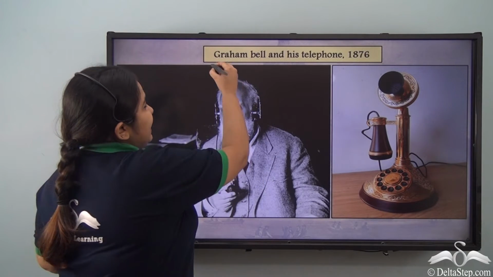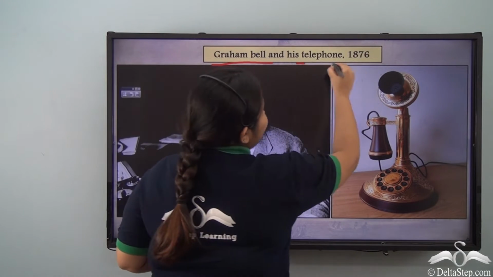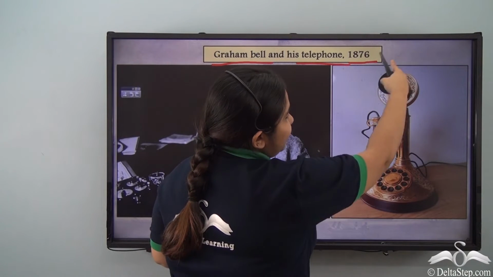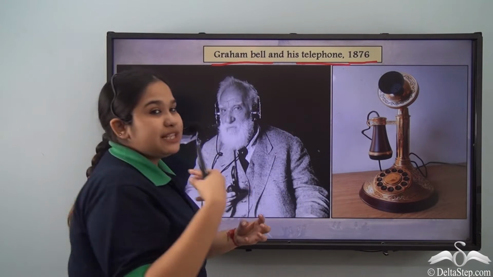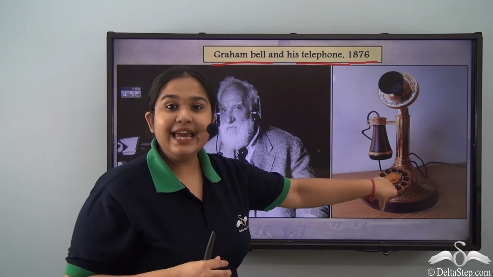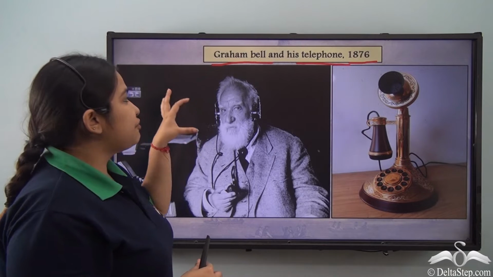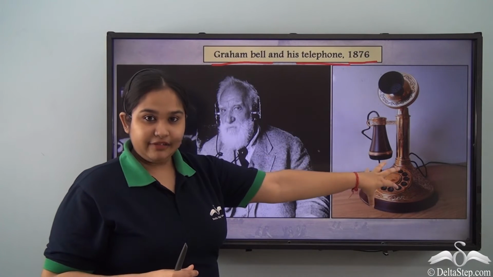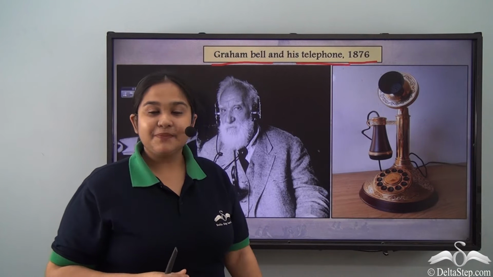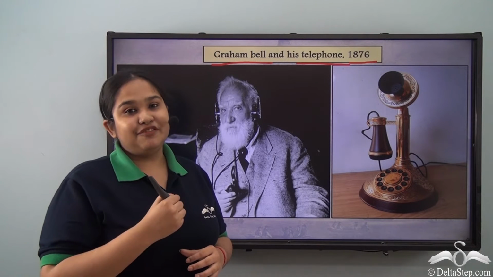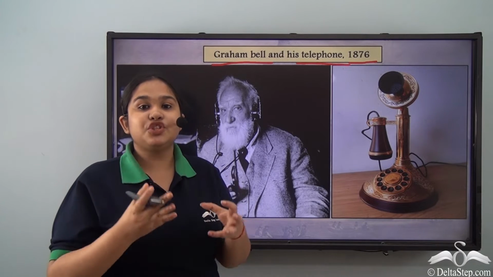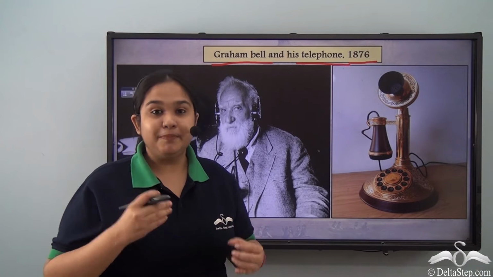Graham Bell established his telephone in 1876. As you can see right here, it is a very different structure. It just had a mouthpiece and an earpiece, and here we could dial the numbers. So Graham Bell was the first one to invent the telephonic communication system in 1876. And not just this invention, there were several other inventions that helped the Industrial Revolution to actually take place.